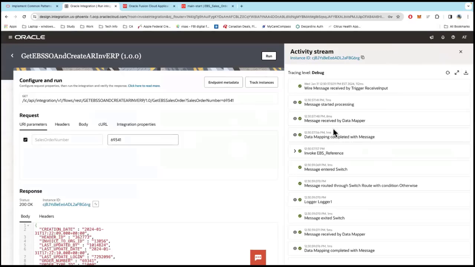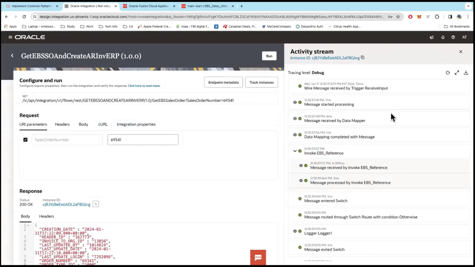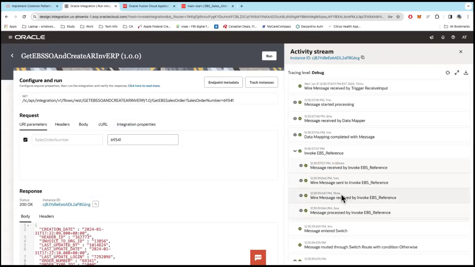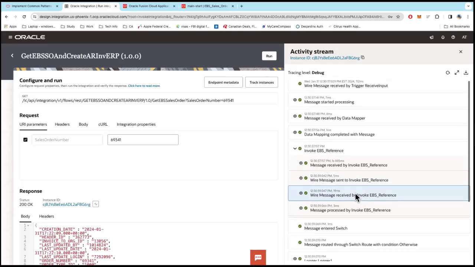In this case, this worked, but in cases where something fails, you want to see how much time it's taking between each step, right? How much time did it take for Integration Cloud to call EBS? Then you can open this menu. Sorry, it didn't load, but open this menu and you'll be able to see that between the message I sent to EBS and the message I received from EBS, there's a 19 millisecond difference. That's how much time it took for this step.